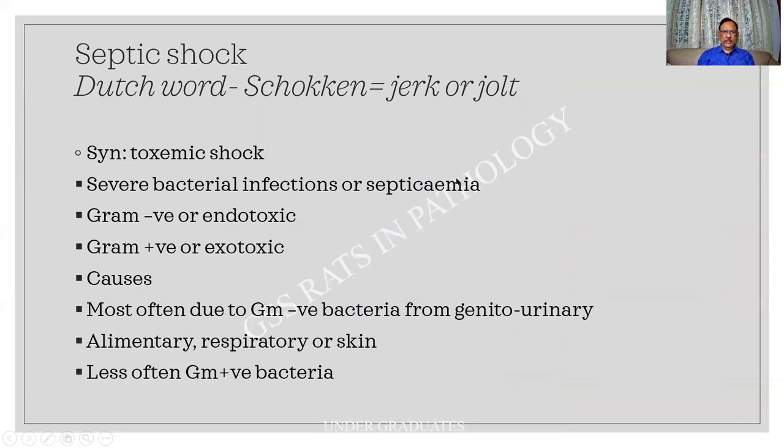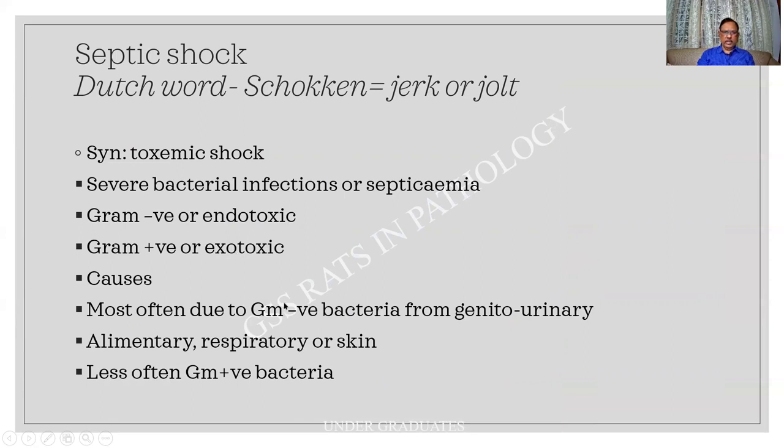Septic shock. This itself is a university question asked any number of times. The synonym is toxemic shock. Septic comes from this word, shocken, which means jerk or jolt, a Dutch word. Usually it is caused by gram-negative endotoxins, gram-positive exotoxins.